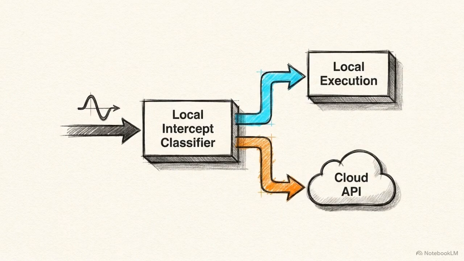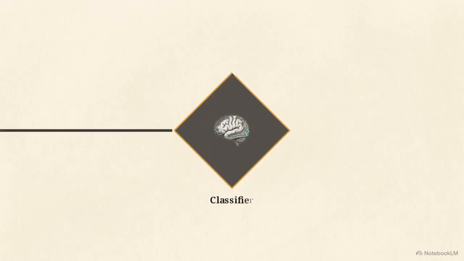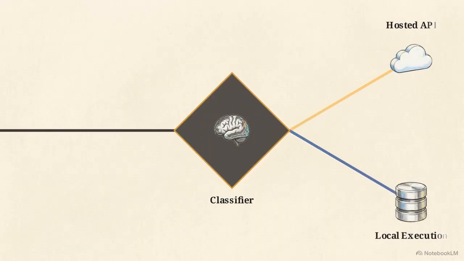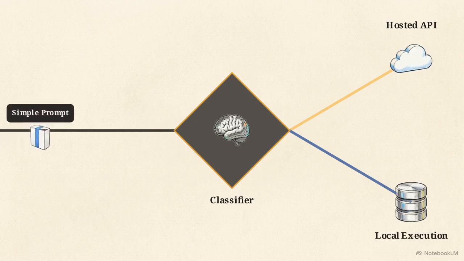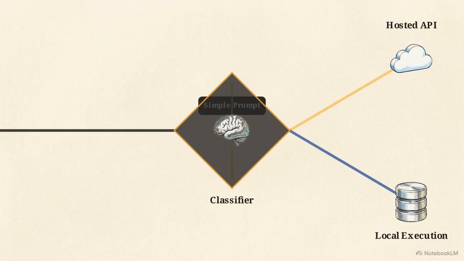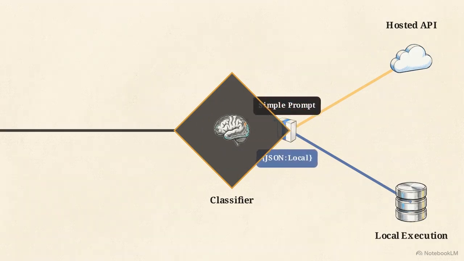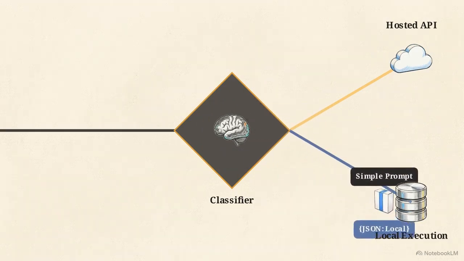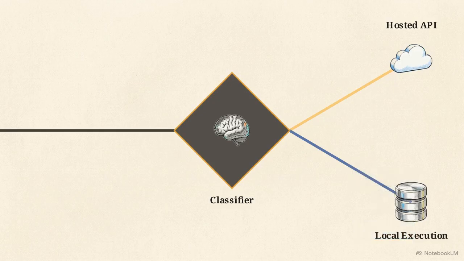A lightweight local AI model, running entirely on the user's hardware, acts as an intercepting classifier. This local model analyzes the user's prompt alongside system metadata and outputs a JSON payload. This payload classifies the request's exact level of complexity. If the payload indicates a simple factual lookup requiring one tool call, the system routes the request to local execution.